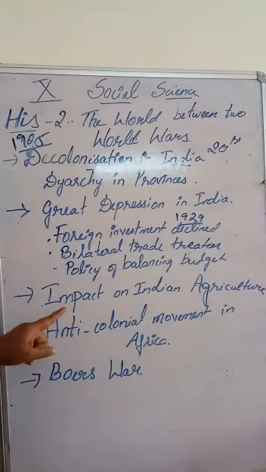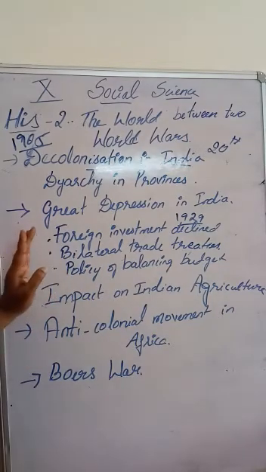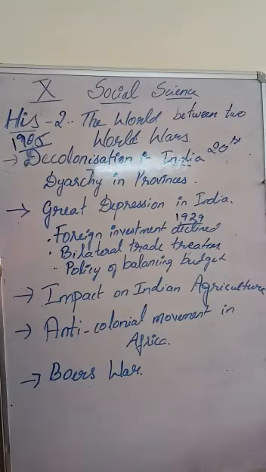And during 1930, the Indian National Congress emerged as a mass movement. The call was given to all the Congress people to attend the civil disobedience movement. Civil disobedience movement means the Indians are not agreeing to or not obeying the rules established by the British. And next we'll see the anti-colonial movement in Africa.